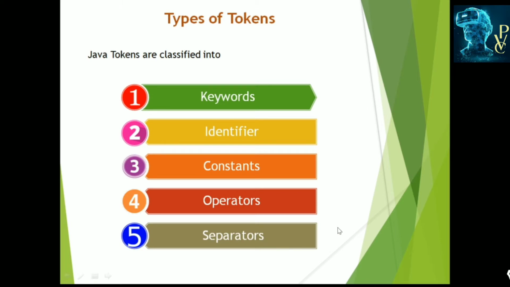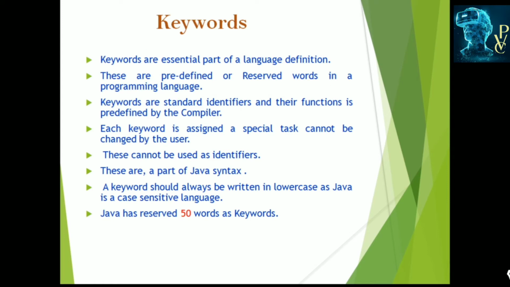Keywords are also known as reserved words, which are reserved for a specific purpose. Keywords are an essential part of a language definition, and these are predefined by the compiler, which has a specific purpose. These are standard identifiers, and the functions or activities of these identifiers are defined by the compiler.